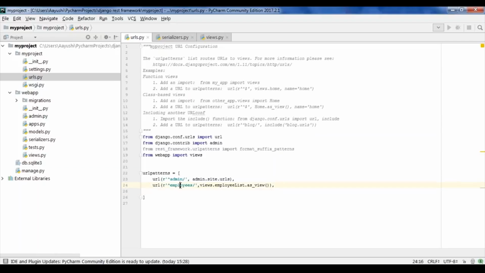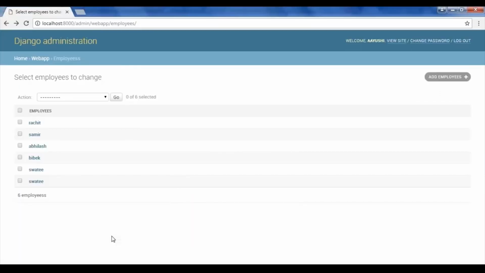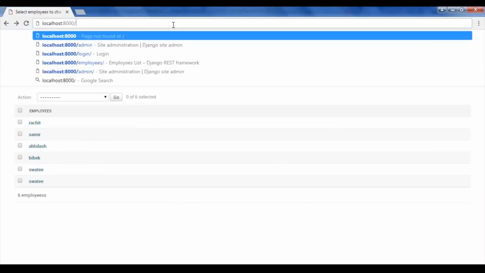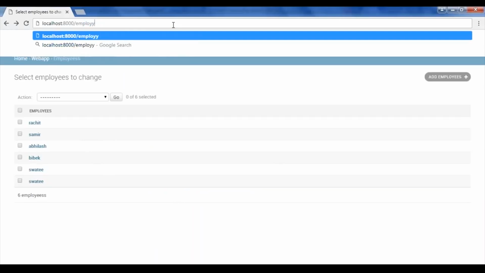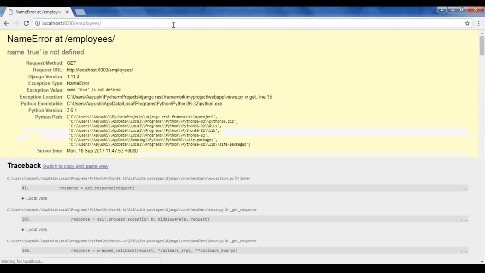Now what you have to do, you just have to throw this URL and connect to any website's database. And from that, you can get all the information from any device in the world, be it iPhone, be it Android or anything. So now let me go back to my server and see whether this API is working or not. So this is my local host. Here I have to write employees, which is my URL that I've just created.